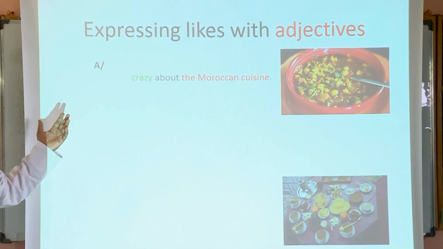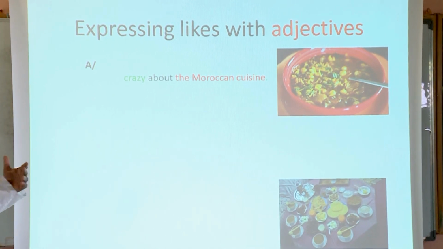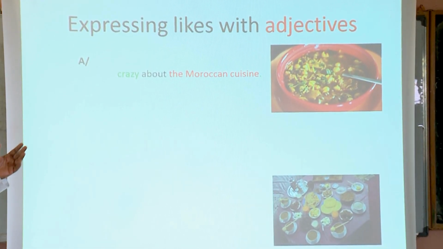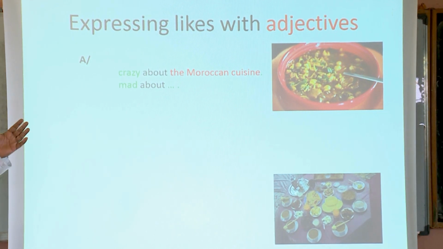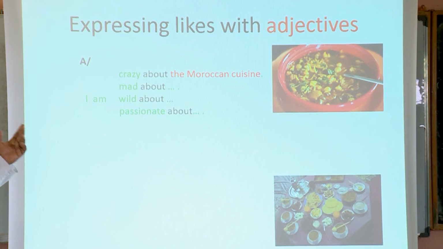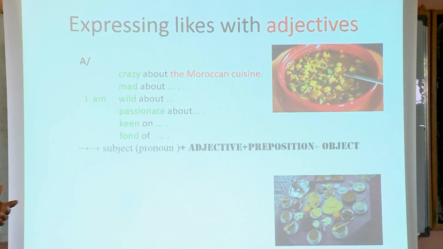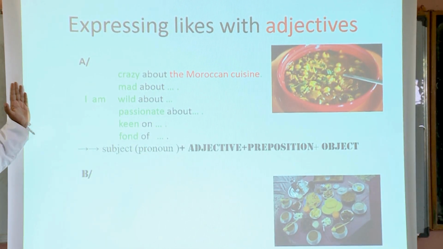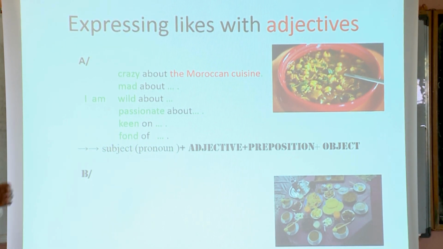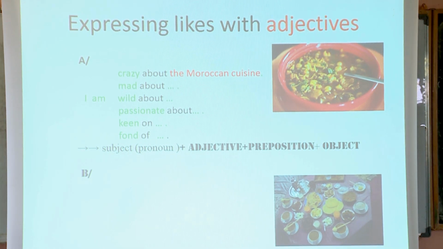Do you like the Moroccan cuisine? Yes, it's easy to say, I like the Moroccan cuisine. But please now use the adjectives. Crazy, mad, wild, passionate, keen on. I am crazy about the Moroccan cuisine. I am wild about the Moroccan cuisine. I am keen on the Moroccan cuisine.